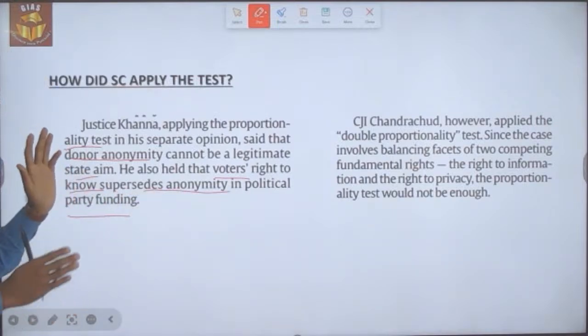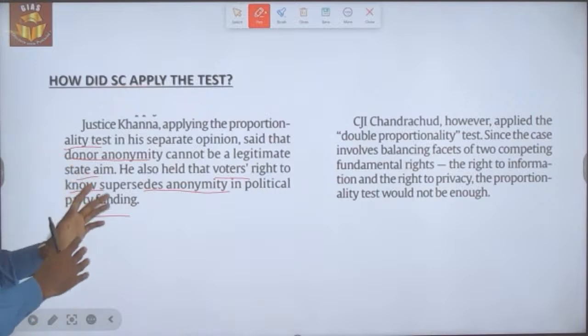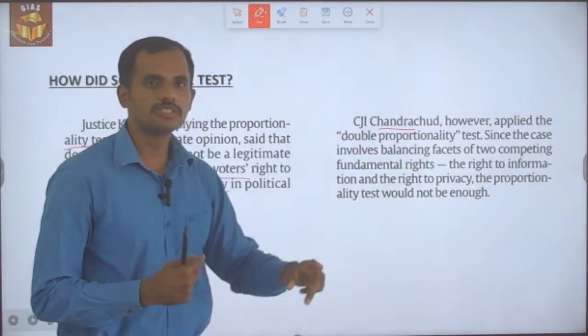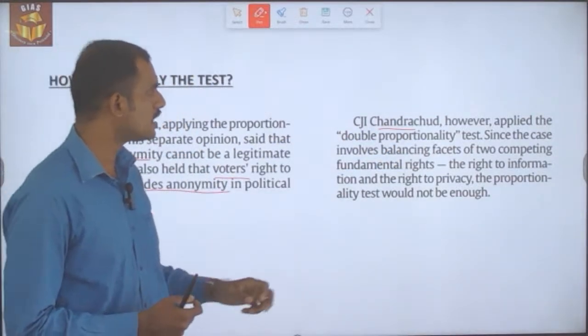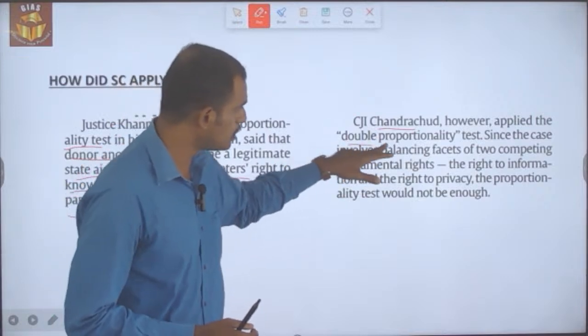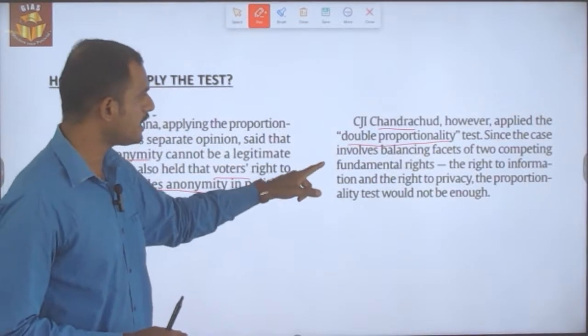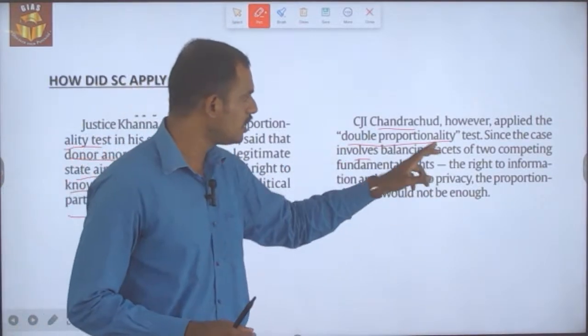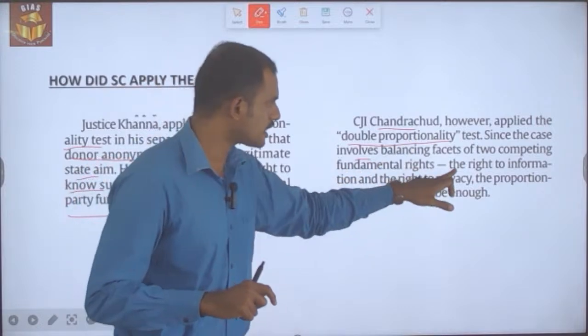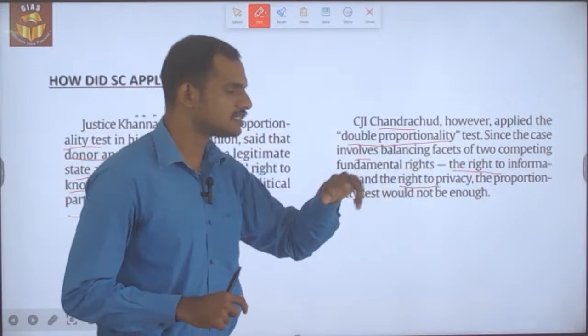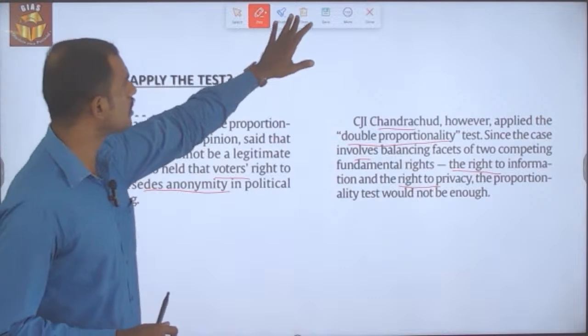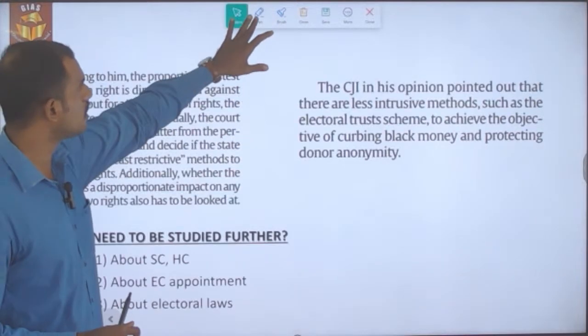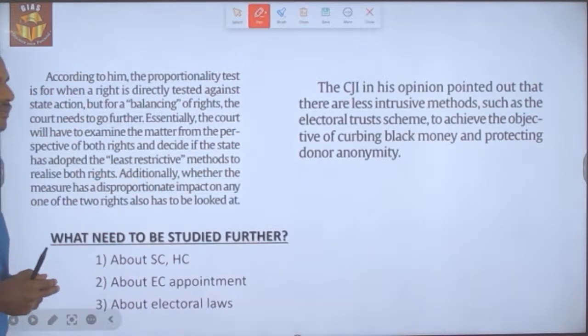So this is the opinion of one judge. And Chandrachud, the Chief Justice of India, has applied a double proportionality test, since the case involves balancing the facets of two competing fundamental rights, that is the right to information and the right to privacy. Applying a single proportionality test would not be enough, so dual proportionality should be applied.